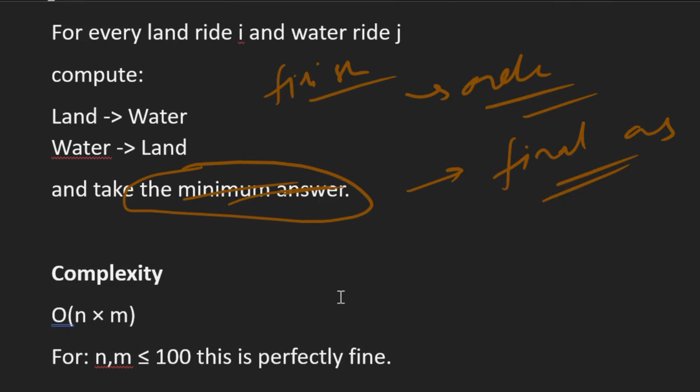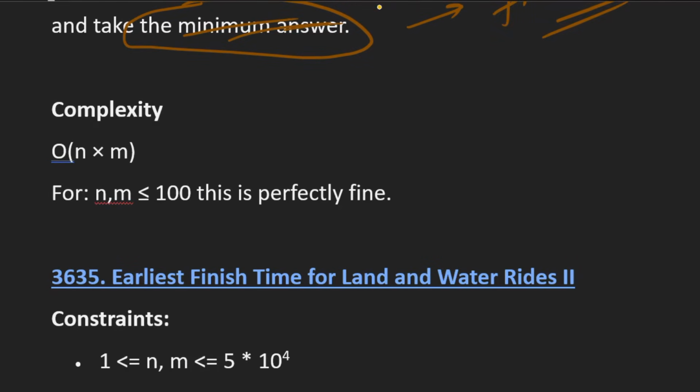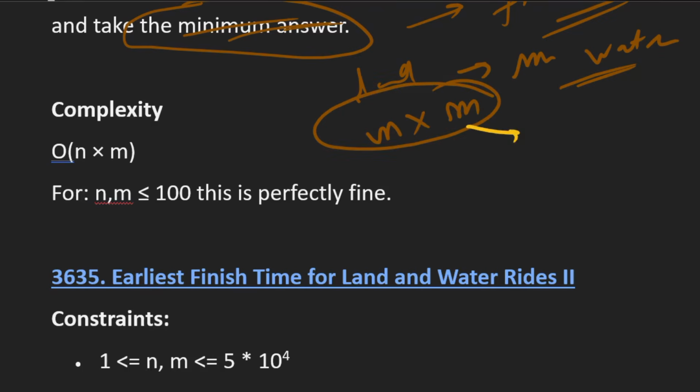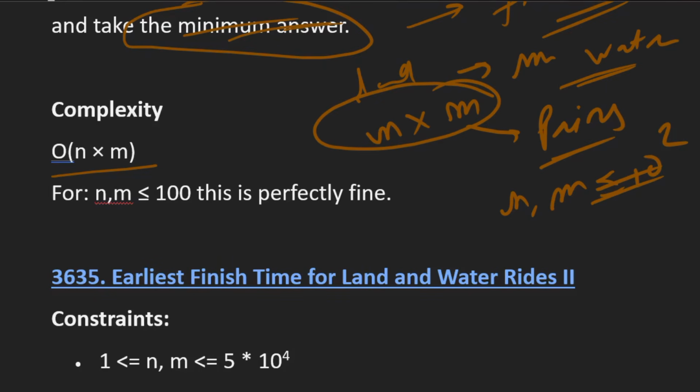right? So if we see the complexity of this approach, for every land ride, we have m water rides, and total land rides are n. So basically we have n cross m pairs, so the time complexity is big O of n cross m. But here if we see, our n and m are 10^2, so the total time complexity is 10^4 only, right? So this brute force approach will work fine for this question, that is LeetCode 3633, right?